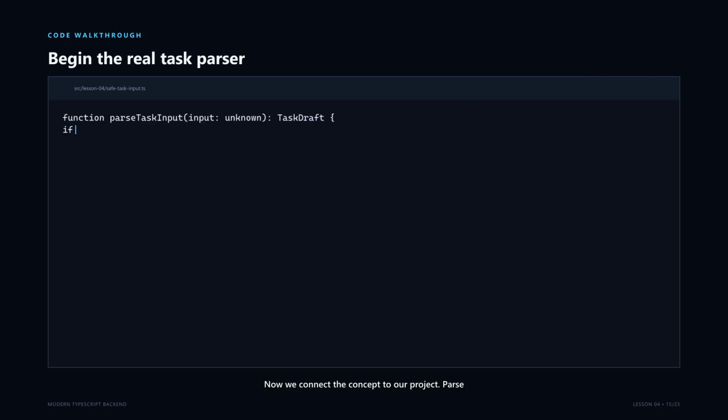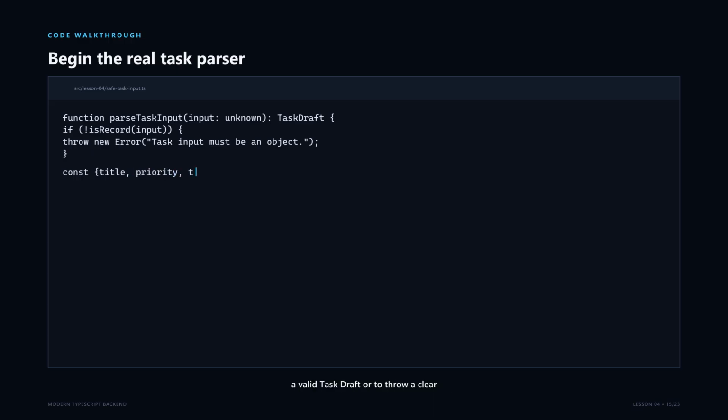Now we connect the concept to our project. parseTaskInput accepts unknown because the network boundary cannot guarantee the caller's data. It promises either to return a valid task draft or to throw a clear error. After the negative guard and throw, control flow knows that input must be a record on every remaining line. We can destructure its properties, but each property is still unknown. This is exactly right. Proving that the container is an object does not prove the contents of that container.